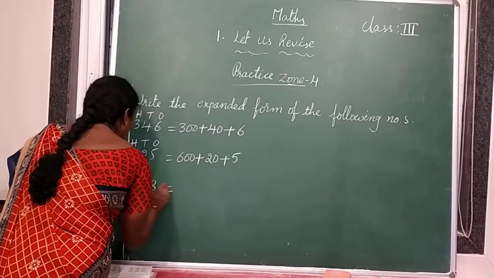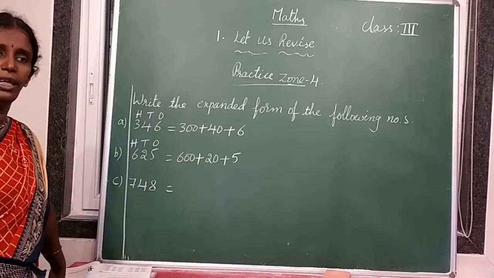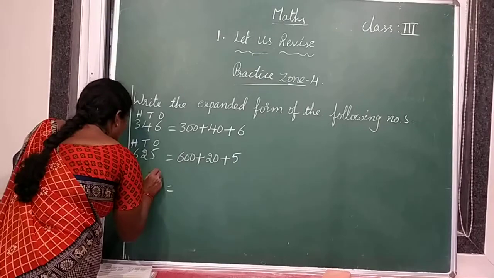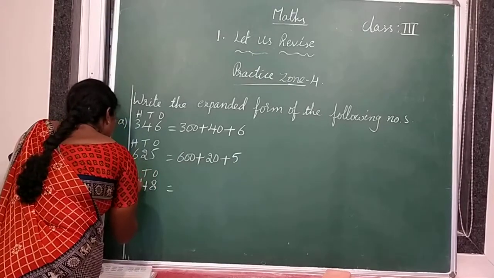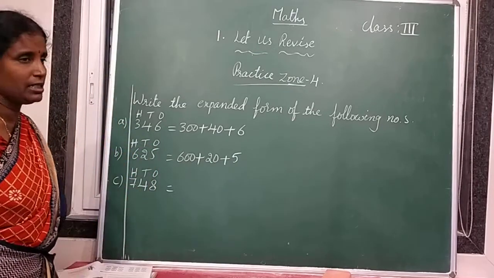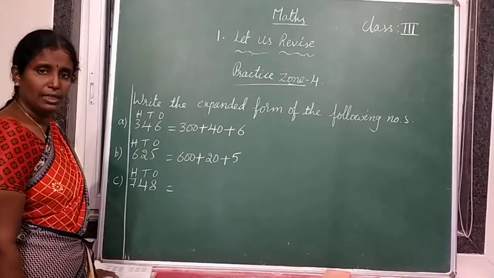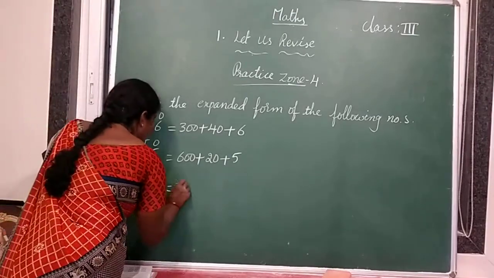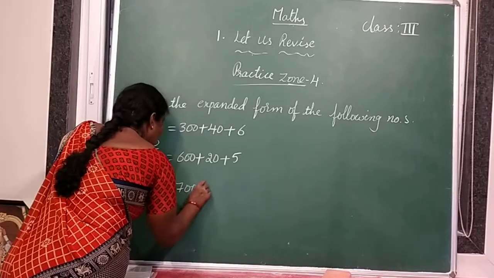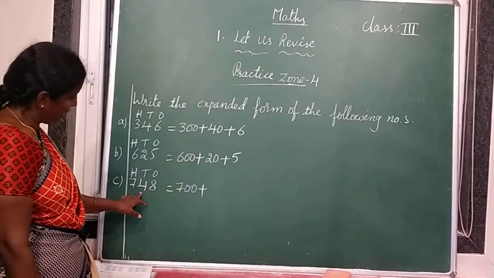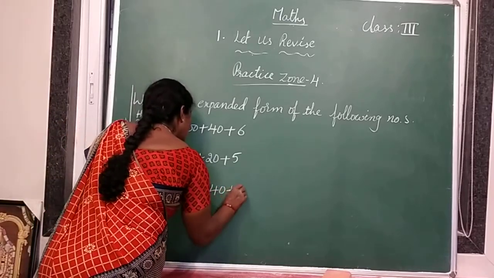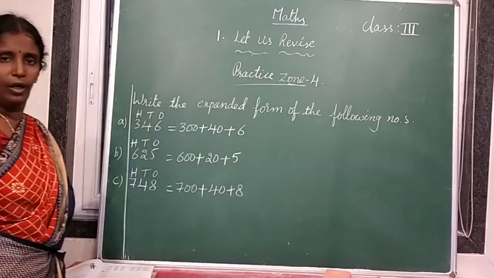And the next one, 748. What is the expanded form of 748? Before writing the expanded form, first write down the place values. Ones, tens and hundreds place. So 7 in which place? Hundreds place. So the place value of 7 is 700 plus 40 plus 8. Okay?